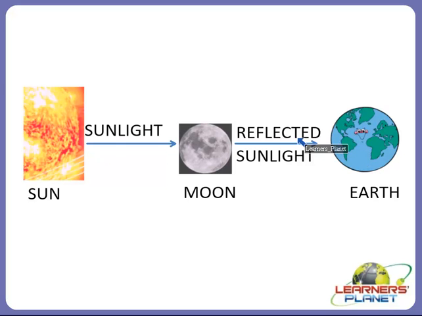It is the reflected sunlight which we view. Whenever we view from the Earth, we see the light at night, which is actually the reflected sunlight, and that we consider as the moonlight, right? So moonlight is not the actual light of the Moon, but it is the reflected sunlight.